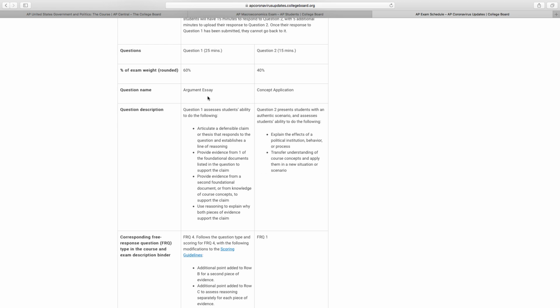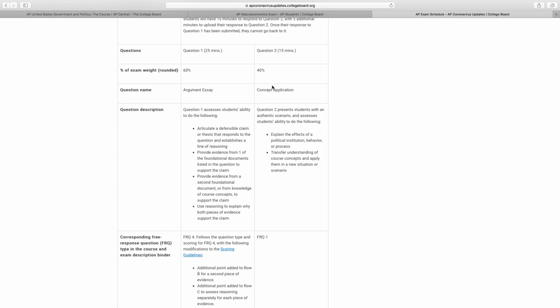Now, the good news with the argument essay, a lot of teachers are freaking out right now. They don't teach this till the end. The reason being is it's a very cumulative essay. It requires knowledge of a lot of stuff throughout the entire course. I try to get the essays, all of them, introduced early in my course. So the fact that you've already written one of these, you're kind of ahead of the game. So that's good. Concept application. This would be like that one you wrote where it was opioid use in West Virginia, and then what can the federal government do? What can the states do? You've written a lot of those concept application questions, so I feel pretty comfortable there.